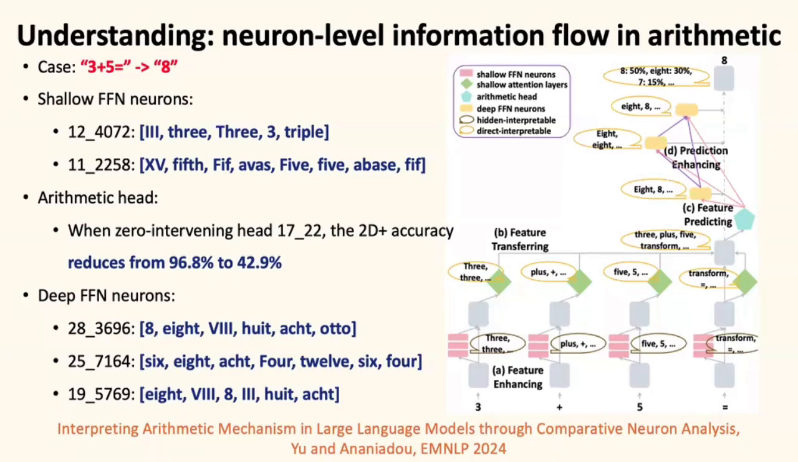Then there is a feature transferring stage in attention heads. After this stage, all the features are transferred into the last position. The most important role is the arithmetic head. This head's role is to activate the FFN neurons related to the answer. If this head is replaced by zero parameters, the accuracy drops much more sharply than other heads. Finally, there is a prediction enhancing stage among deep FFN neurons.